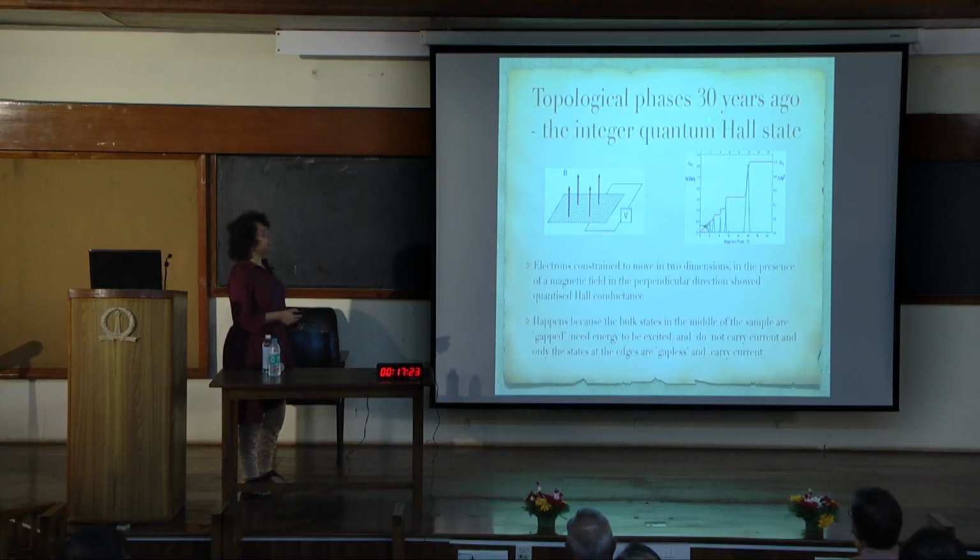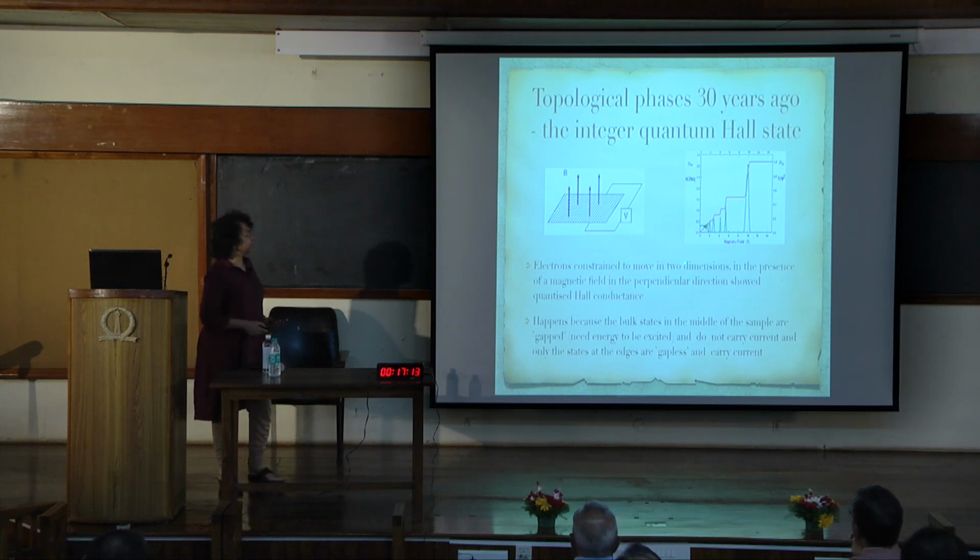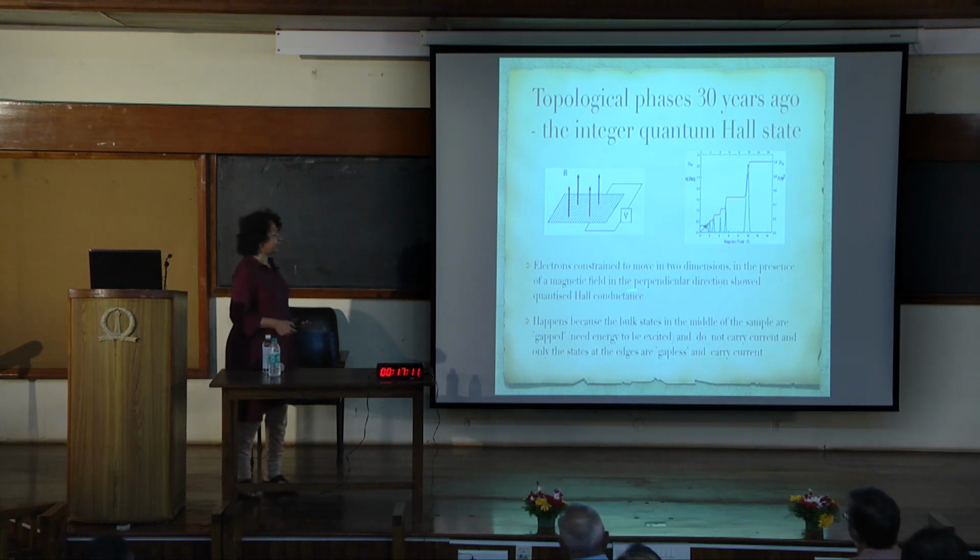So how does all this affect topological physics? As I said, the first topological phase was discovered 30 years ago, which is the integer quantum Hall state. In the integer quantum Hall effect, which was what von Klitzing got his prize for, electrons were constrained to move in 2 dimensions in the presence of a magnetic field in the perpendicular direction.